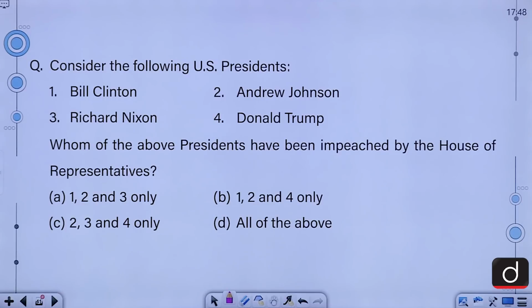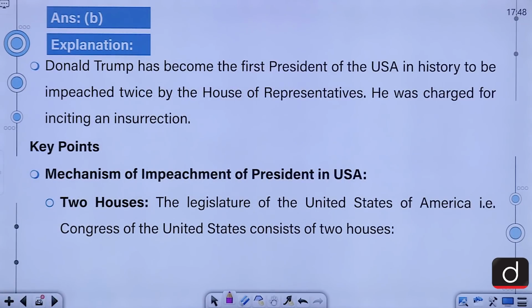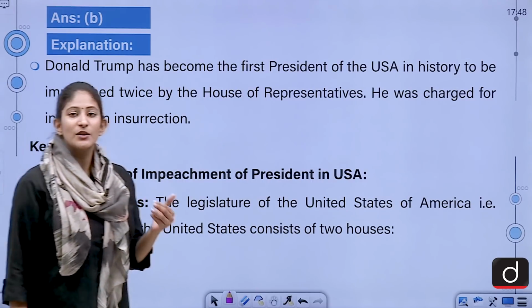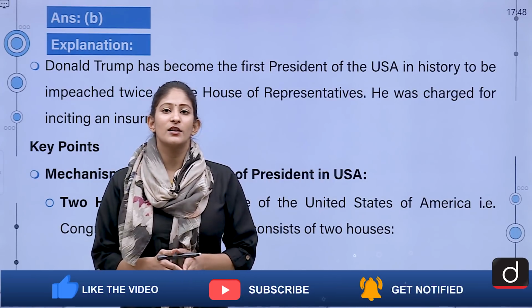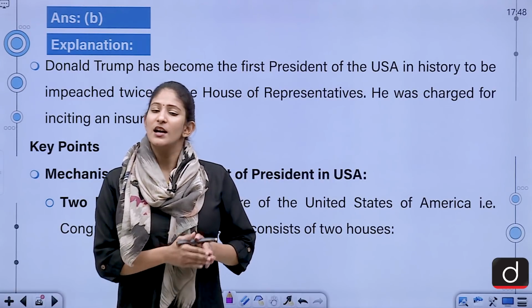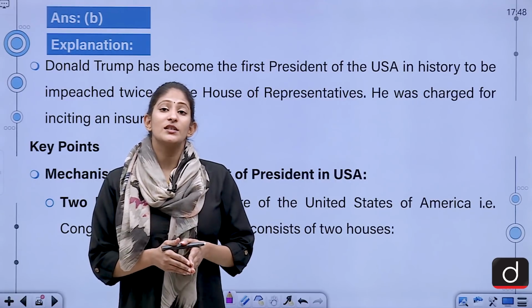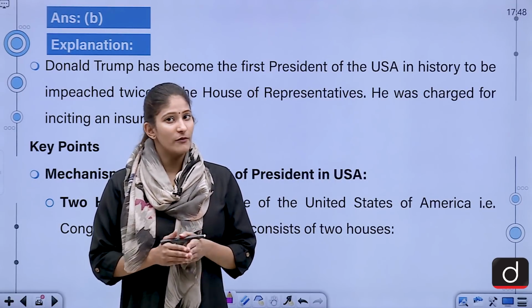So, the three presidents, Bill Clinton, Andrew Johnson, and Donald Trump, have been the three presidents of the US to be impeached. Donald Trump has become the first president of the USA in history to be impeached twice by the House of Representatives. He was charged for inciting an insurrection. If we talk about his impeachment of the year 2019, the proceedings were initiated for impeachment. Later on, he was acquitted. He was impeached under abuse of power.